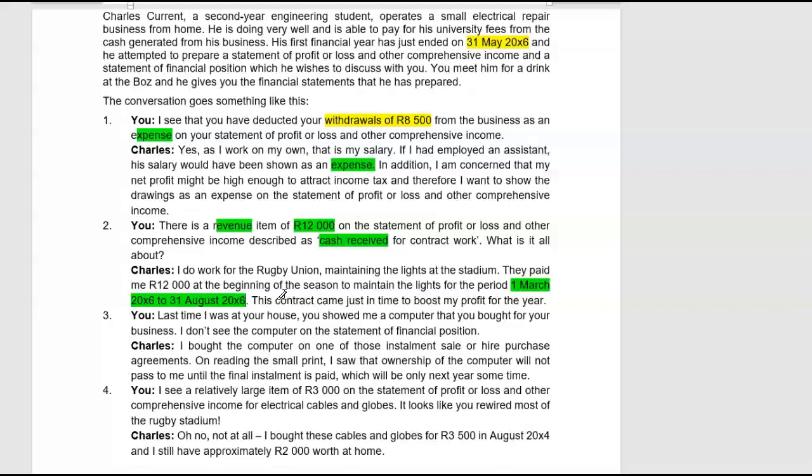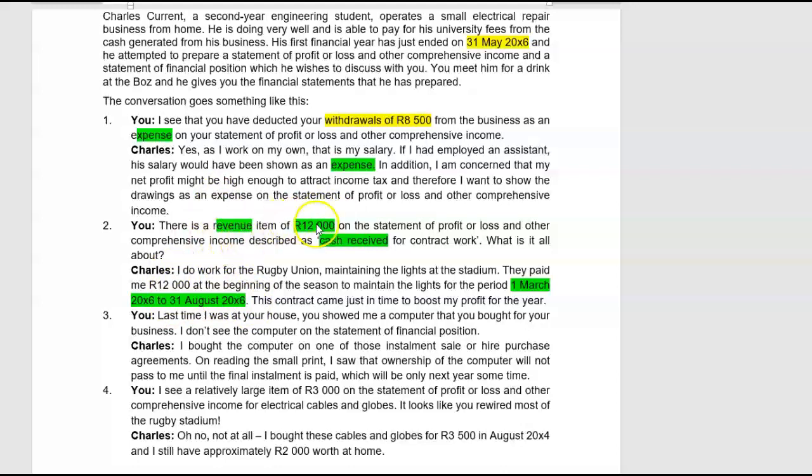So the question is now, have I earned the full 12,000 Rand? The answer obviously is no, because I've only earned from 1 March to 31 May. The remaining 3 of the 6 months I haven't earned as yet, because I still have to perform the work in the next financial year. I only earn that income after I've done the work. So I cannot recognize the full amount of 12,000 Rand as revenue.